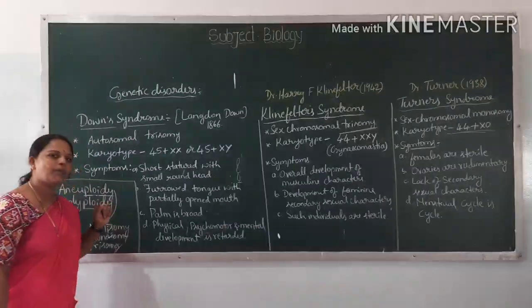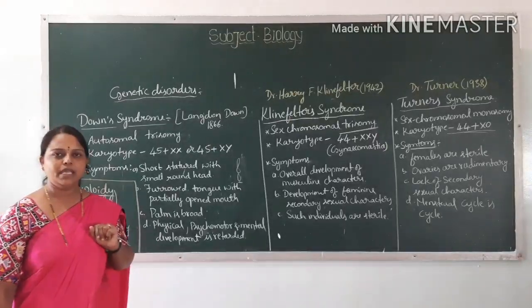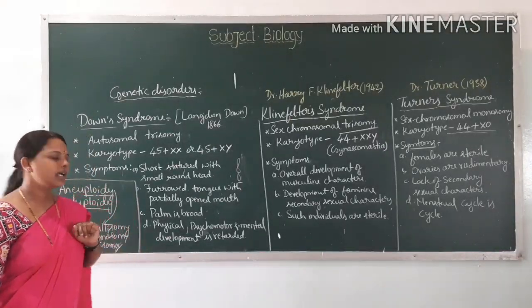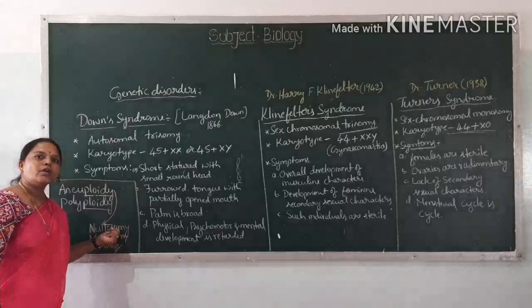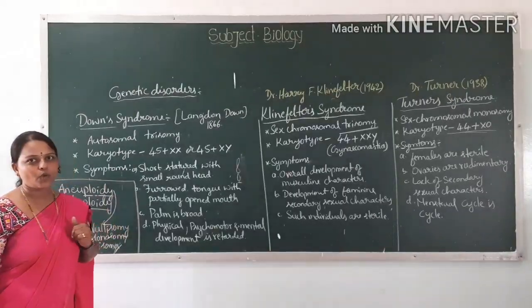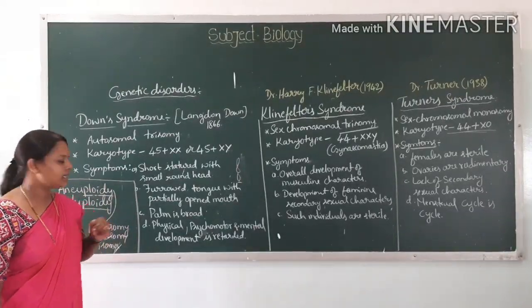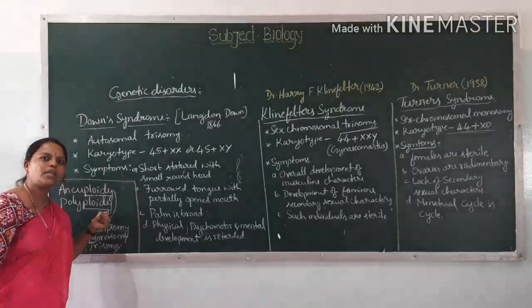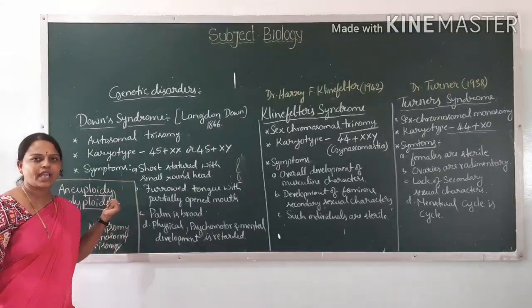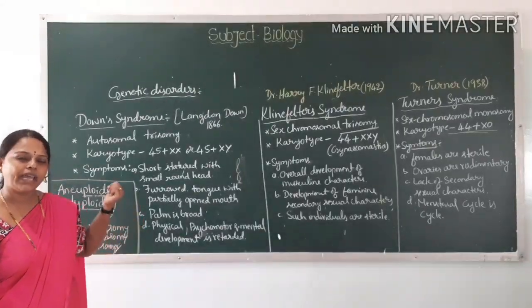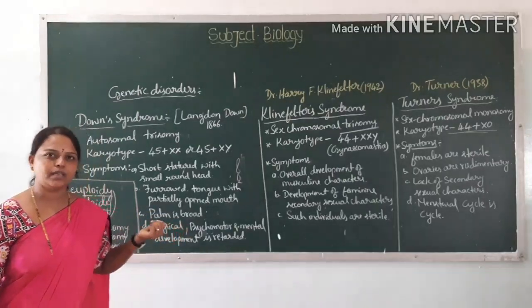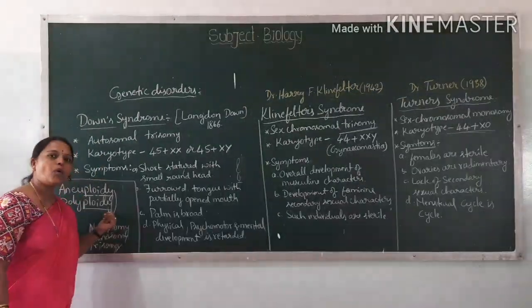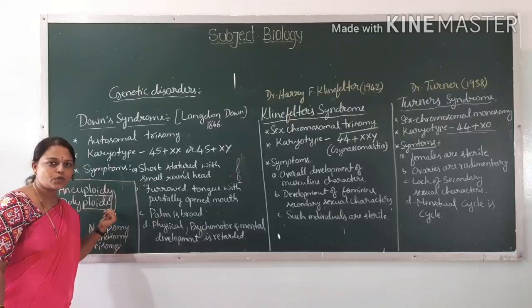Next, polyploidy. Polyploidy means the presence of more than two sets of chromosomes in an individual. This condition we can see in plants. It is very rare in human beings.